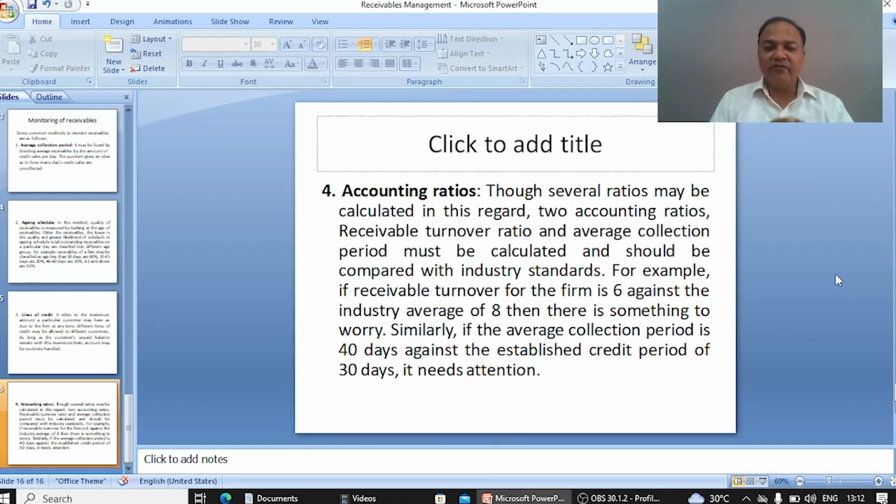Similarly, if other organizations are able to collect their credit in 30 days and we require 40 days to collect from the debtors, it means we have to focus or change our style and work on it. So here this chapter is complete.